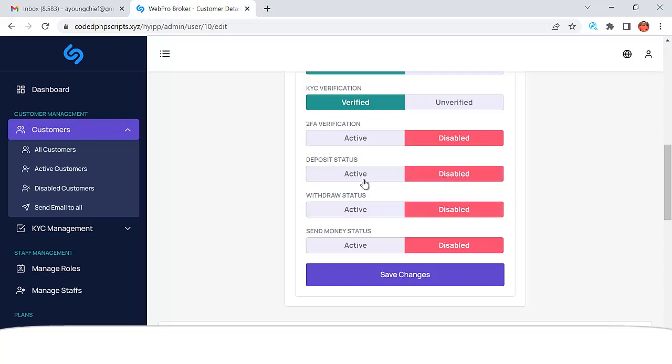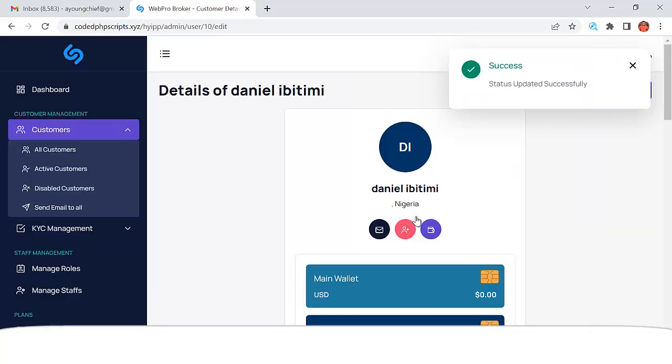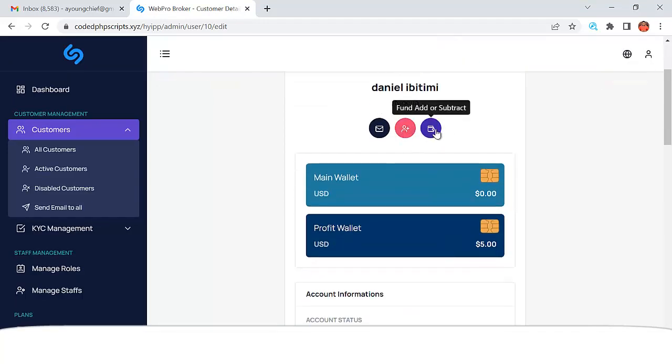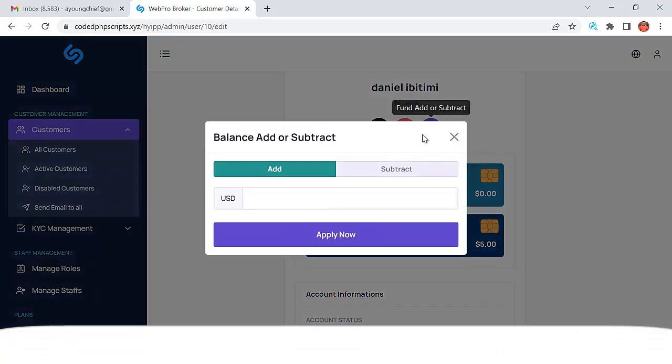I can also disable it so that he will not be able to make deposits, and I can click on save changes. So you have the ability to control this the way you want it to work. You can disable a user account, and you can even log into the user account from here. If you see this, login as user, and you can even fund this user account.